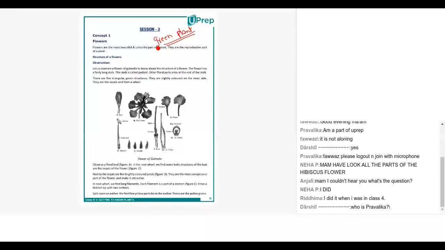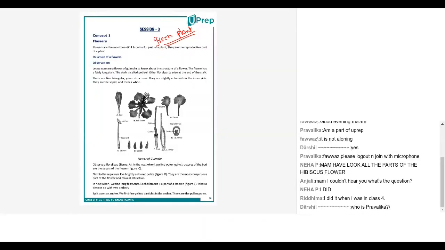Apart from that, even a bud, even a fruit for that matter, right? Only the seeds can germinate. The stem, the leaf, the root can all propagate vegetatively. Correct? Okay, that's a good way to look at it.